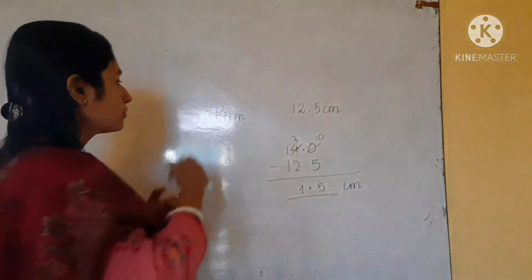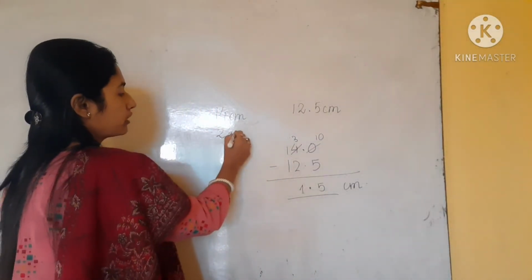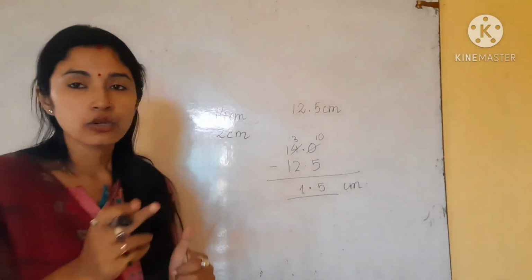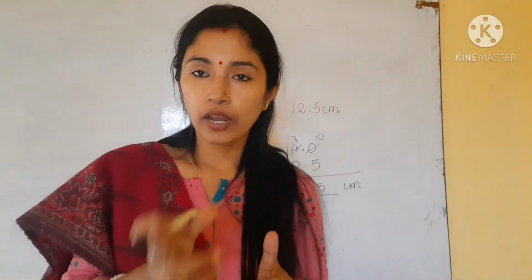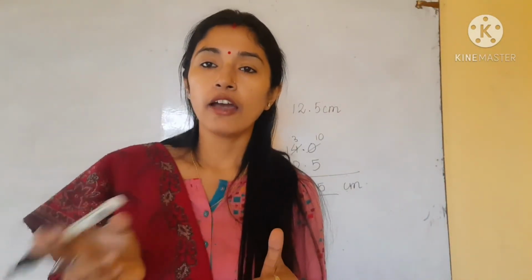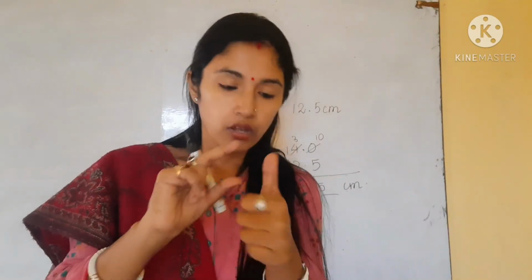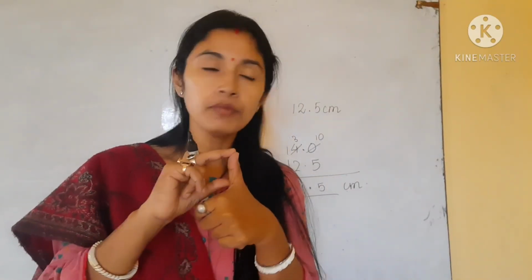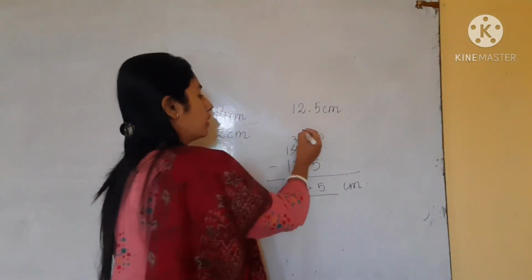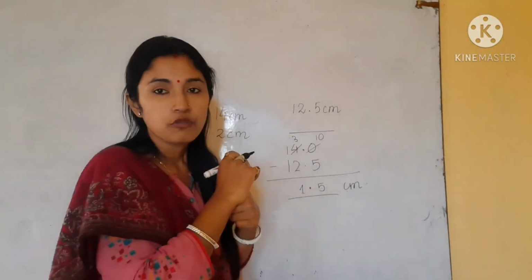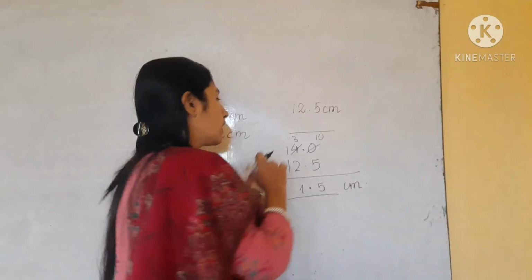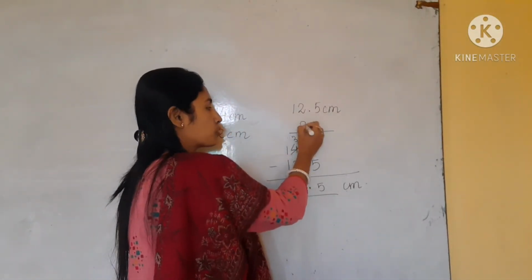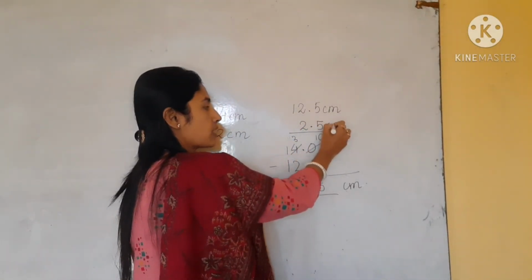But for the actual value, I have to use my scale to measure the length of your thumb. That length you write here. For example, you are getting 3 centimeter or suppose 2.5 centimeter. This is the actual one.